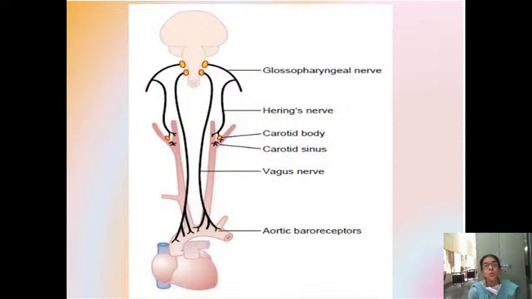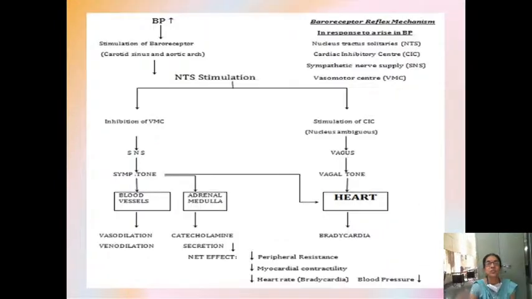Okay, now what does this vasomotor center do? Now look at this diagram. Now your BP has increased. The baroreceptors, which are stretch receptors, have been stimulated and have stretched. So an increased amount of impulses is going via the 9th and 10th cranial nerve. These baroreceptors are located in the carotid sinus and aortic arch.